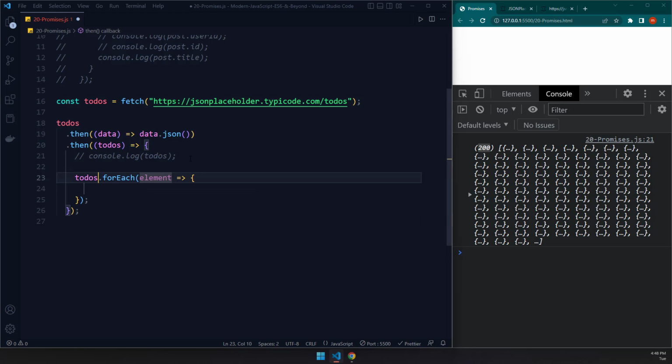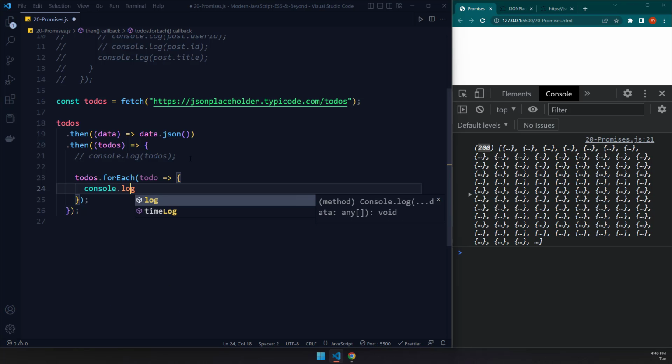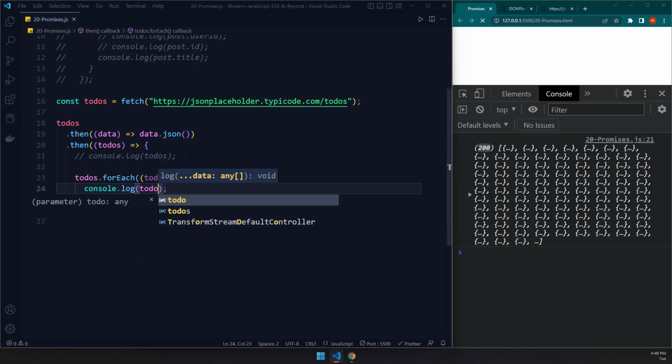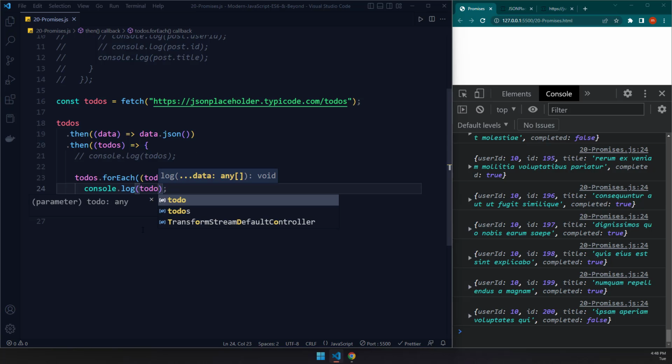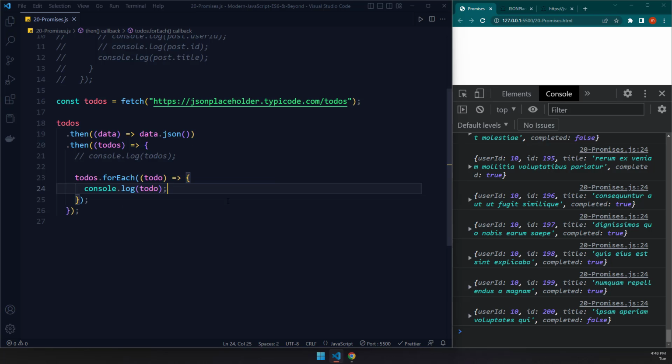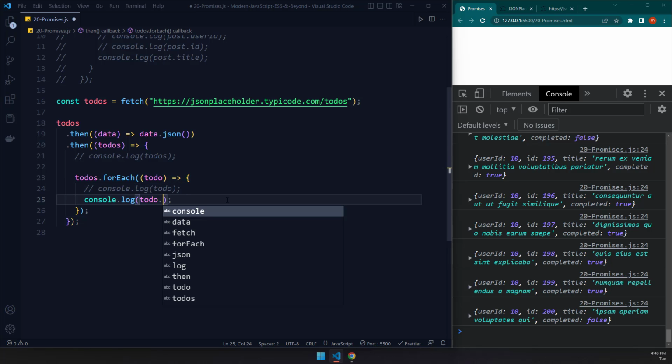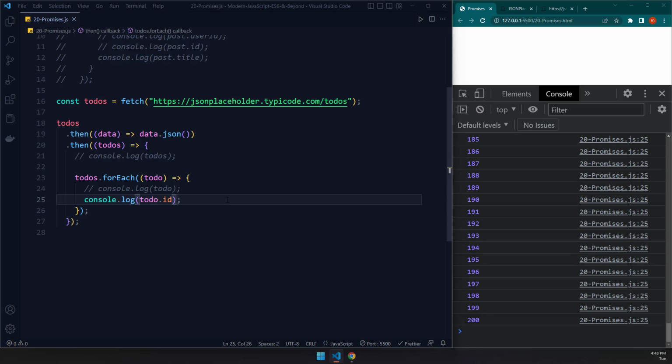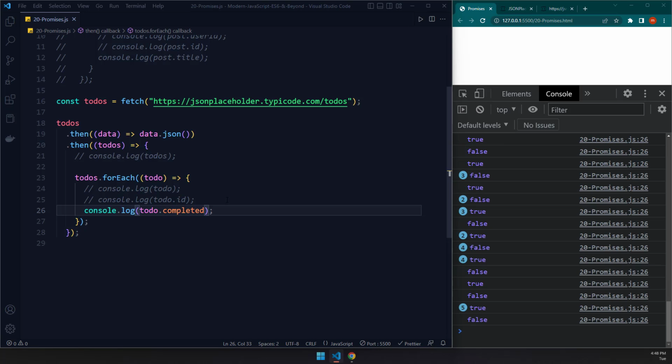This is the for each method. And for every individual to-do, what do I want to do? I want to console log it. Console log to-do. And when I save it, there we go. It's going to give us every individual to-do. Since every individual to-do is actually an object, we do have that dot notation available on it. So I could say ID, it's just going to give us all the IDs. Or I could say completed, and it's going to tell us which to-dos are completed and which are not completed.